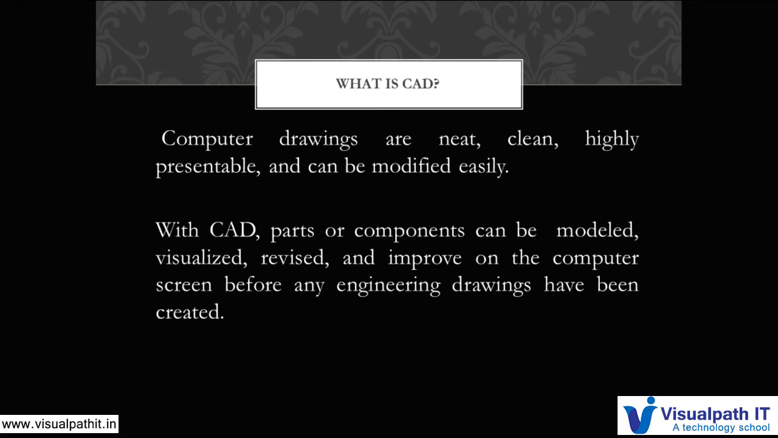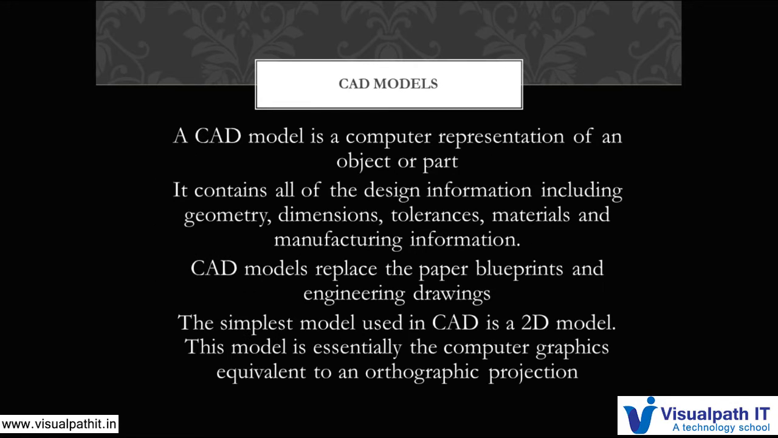But right now, with the introduction of CAD, we can easily make updates. For example, if you make an update in the 3D model, that will automatically reflect in the drawing. You don't need to draw everything again and again. And with CAD, the parts or components can be modeled, they can be visualized concept-wise itself, and they can be updated and improved on the computer screen itself without wasting any material and everything. A CAD model is a computer representation of an object or part.